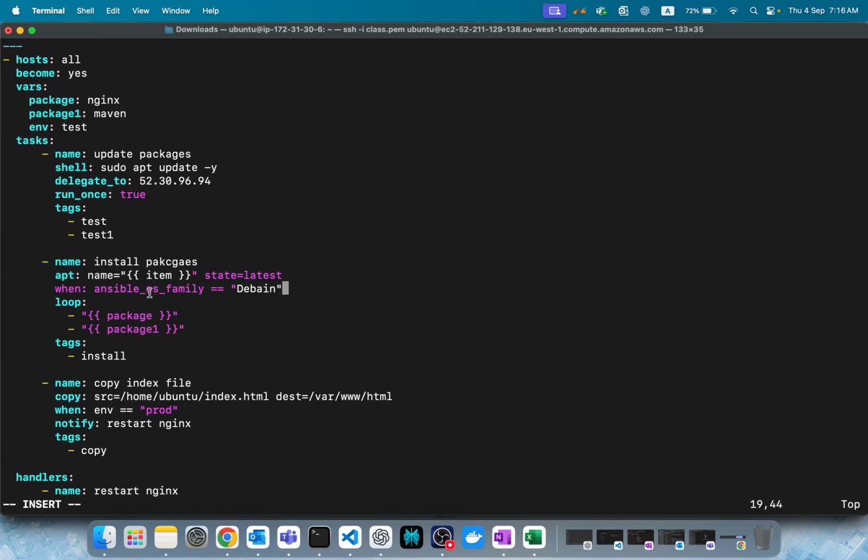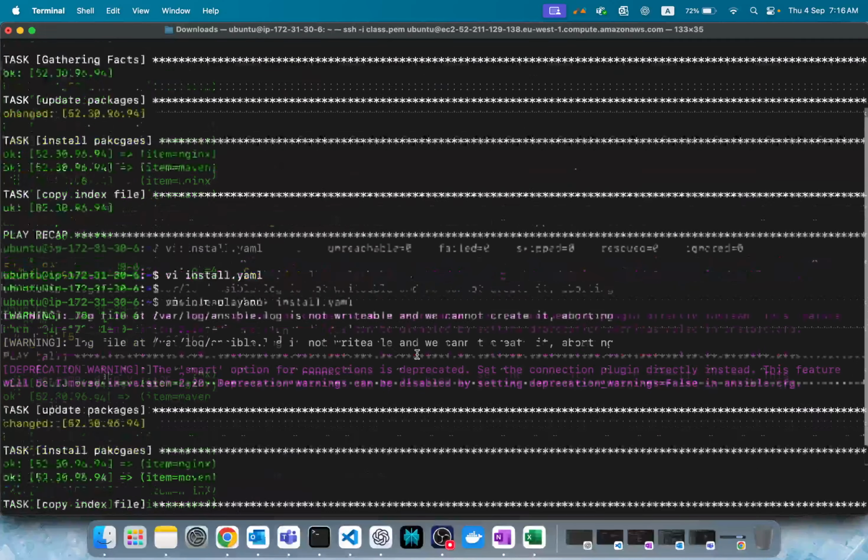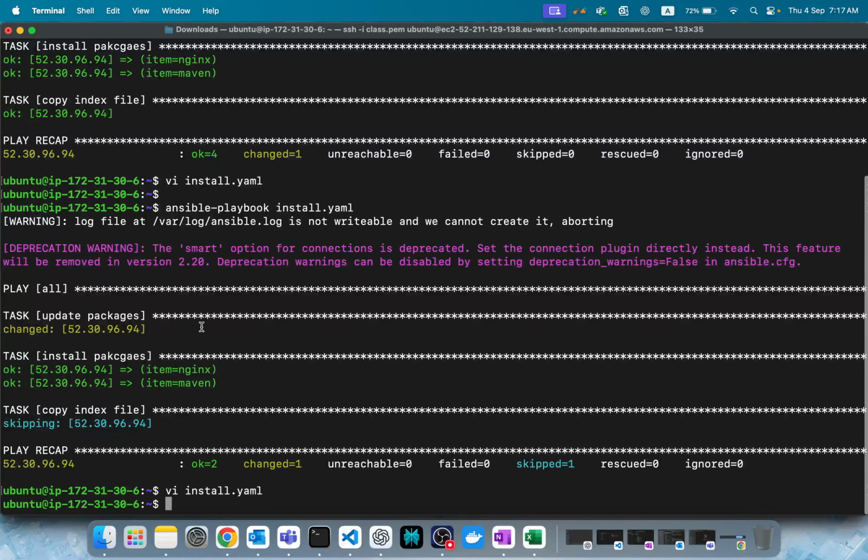You may ask, how does the system know whether it is Debian or not, whether it is Red Hat or not? You remember, based on gathering facts. Gather facts. It will gather the facts initially when you run a playbook, and all this information about the OS version and everything is present in it.